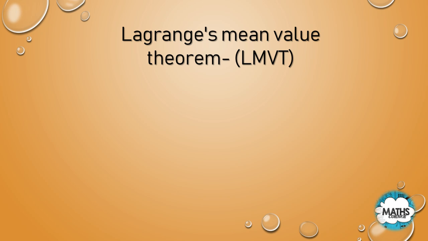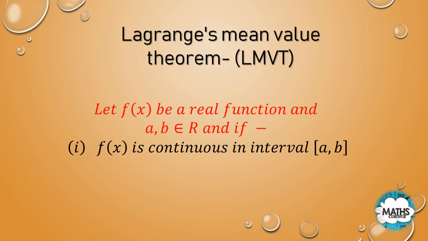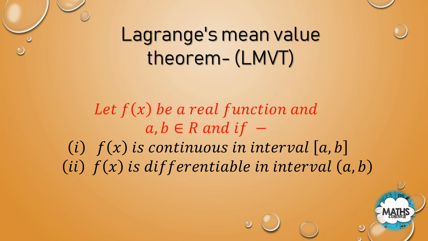Lagrange's mean value theorem, or we also call it LMVT, is very much similar to Rolle's theorem. Here also I'm letting f(x) be a real function, and a, b belong to R, that is both are real numbers. First, f(x) is continuous in the closed interval [a, b], the same as in Rolle's theorem. And the second condition is that f(x) is differentiable in the open interval (a, b). These two conditions are the same, but here we are not talking about f(a) being equal to f(b).